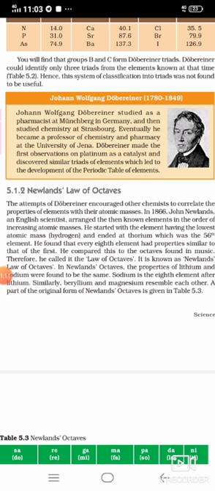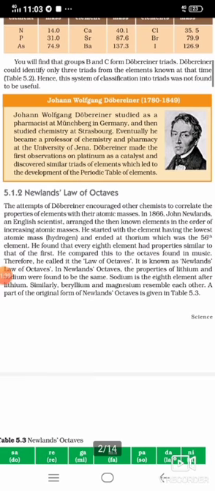So you should know what atomic mass is. Again I am saying, the sum of the number of protons and the number of neutrons present in an atom is known as atomic mass. He arranged the elements in increasing order of atomic mass. He started with the element having the lowest atomic mass, that is hydrogen, and ended at thorium. Thorium is the 56th element.